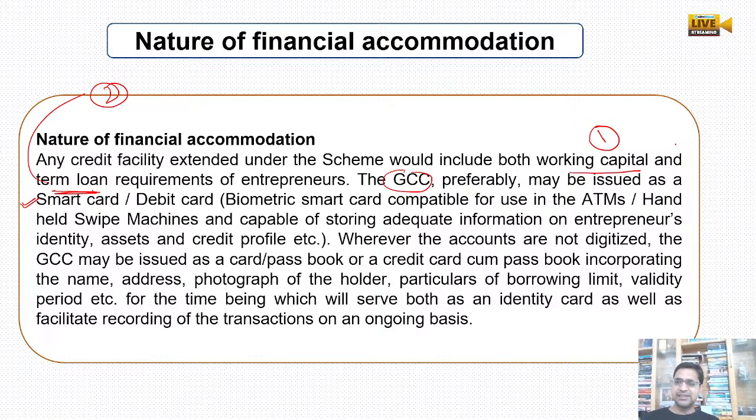It is just like a normal general credit card, but specifically organized for PSL, priority sector lending, for non-farm activities that are not being digitalized.